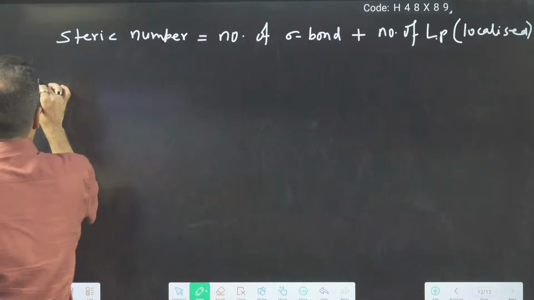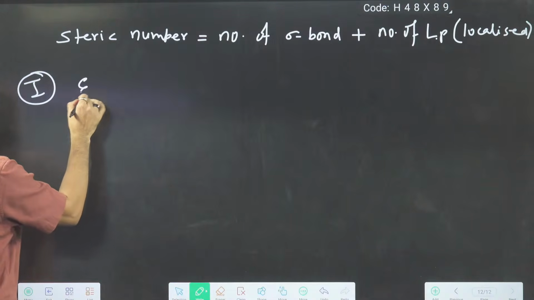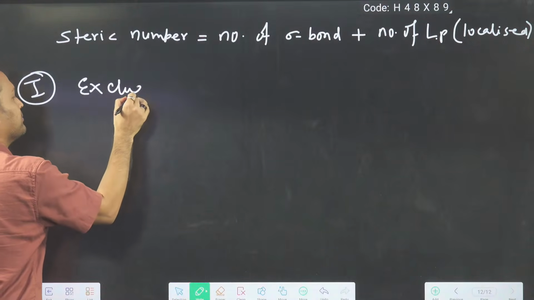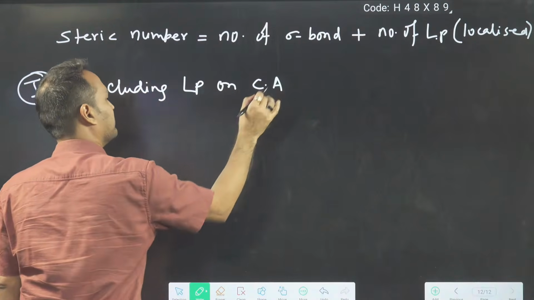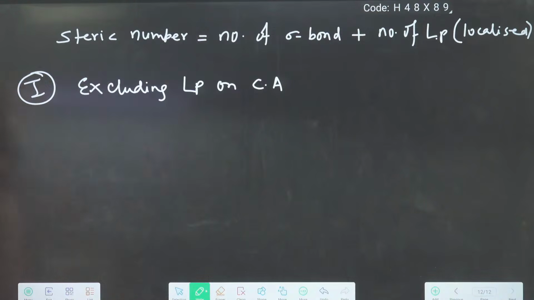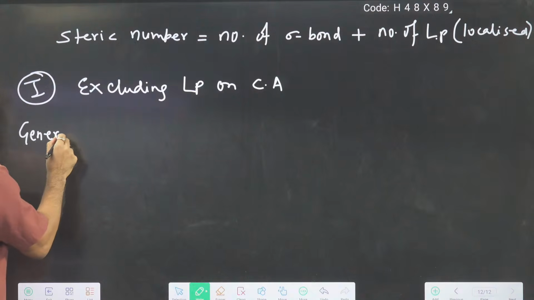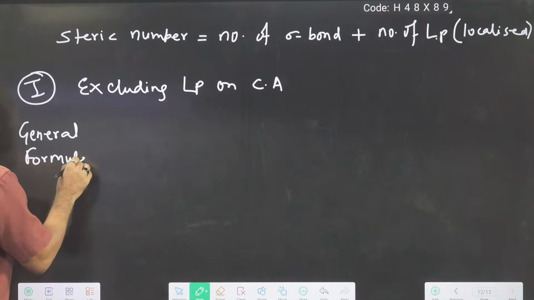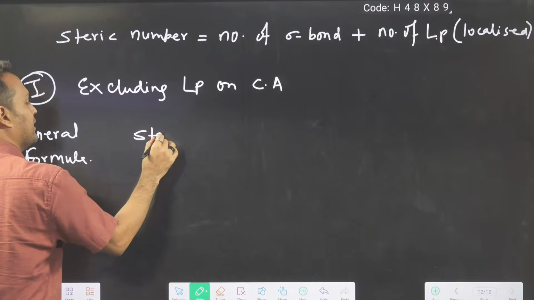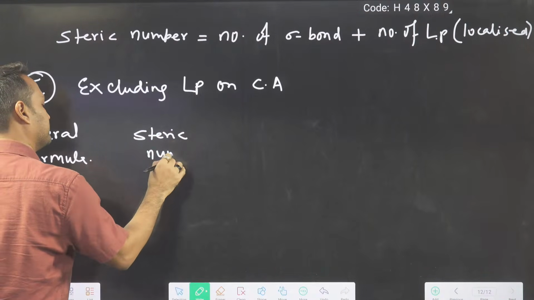Let's come to the first table. In the first table, we are excluding lone pair on the central atom. Then I am making some columns here. In the first column I am writing general formula. In the second column I am writing steric number.